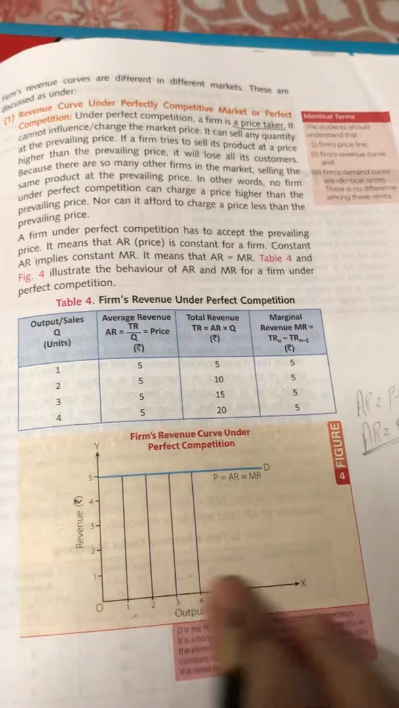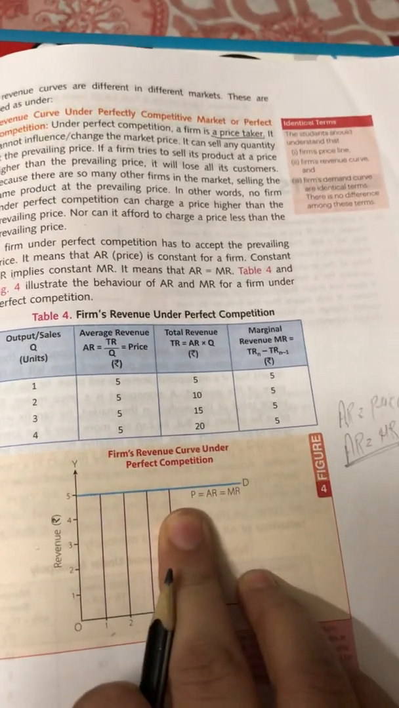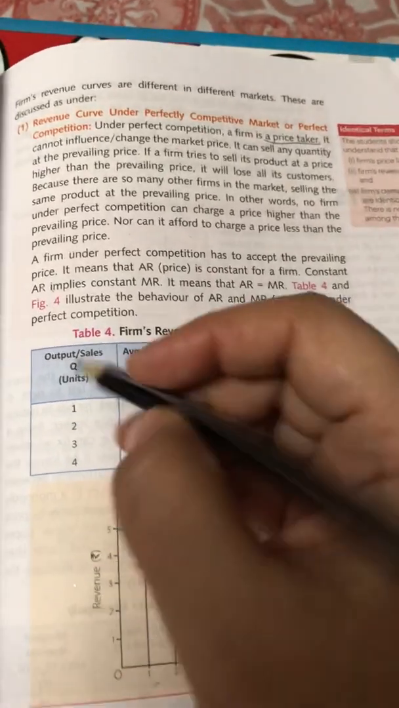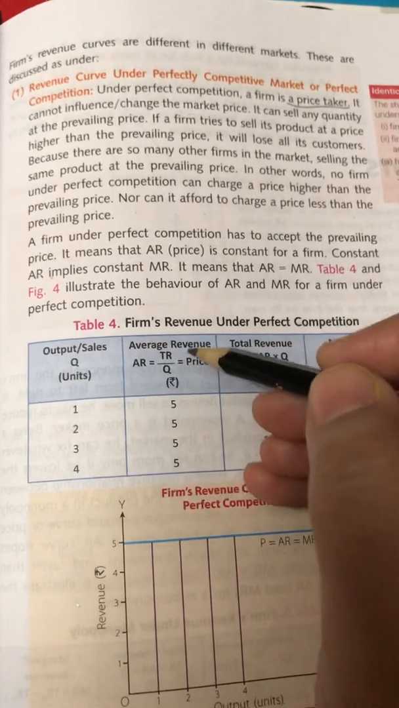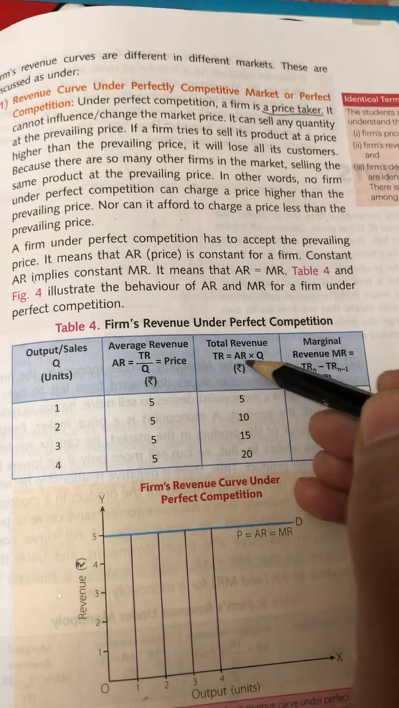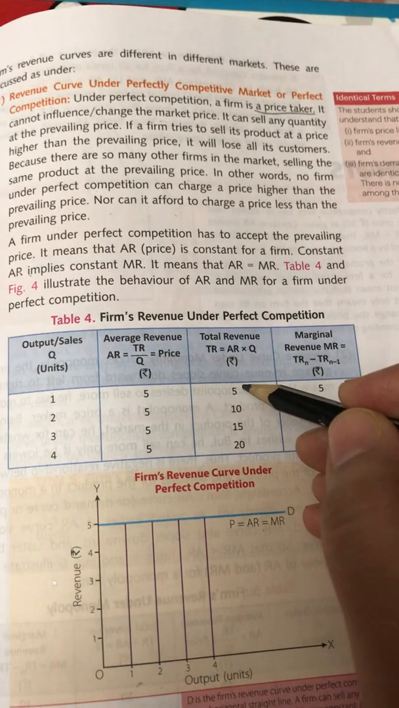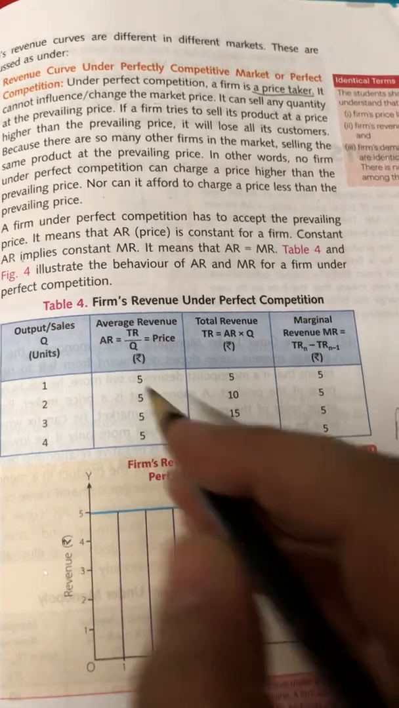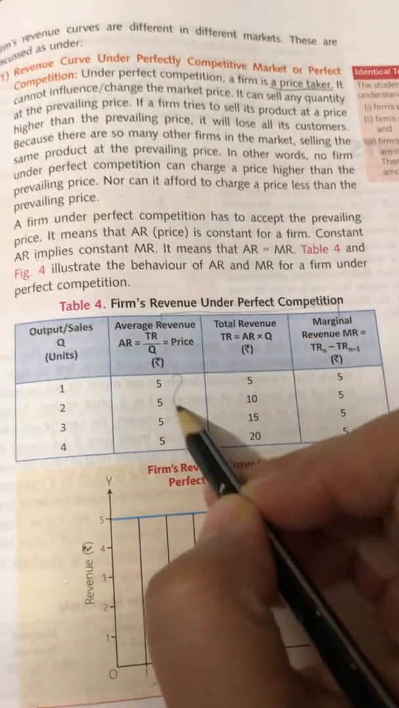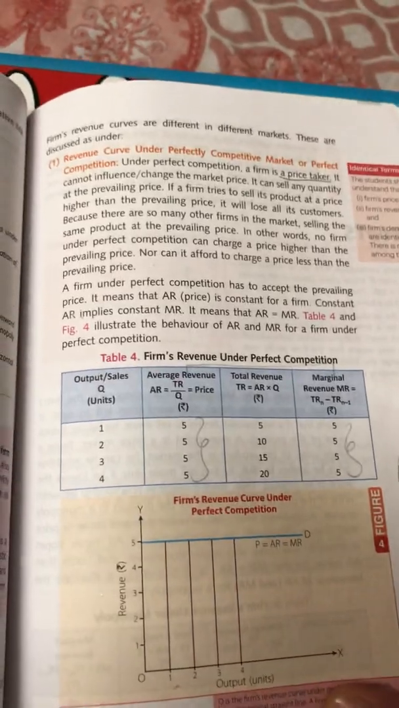With this particular diagram, you can see that this is the price prevailing in the market and it is nothing but AR, and AR is equal to MR, which means AR and MR are constant. Now you can see there are four units. Average revenue is total revenue by quantity. Total revenue is average revenue into quantity. Marginal revenue is 5: 10 minus 5 is 5, then 15 minus 10 is 5. As you can see, average revenue and marginal revenue are equal, 5 and 5. So this is a case of a perfect competition market.